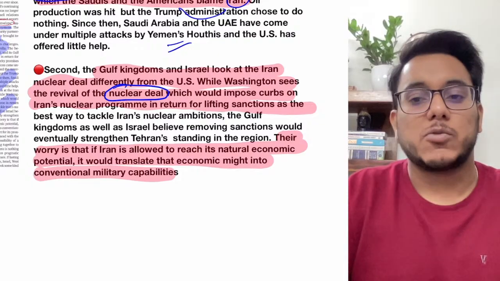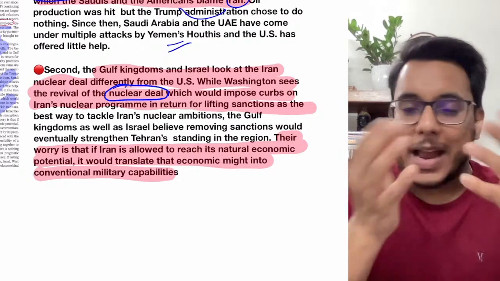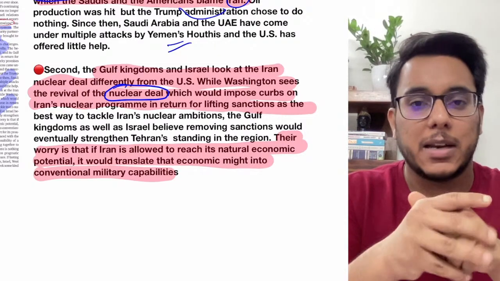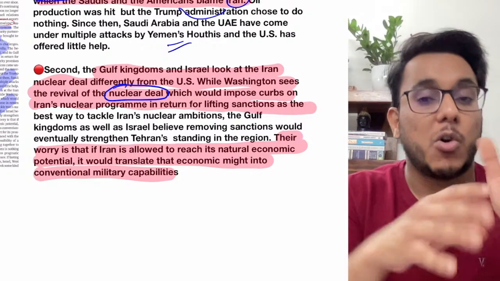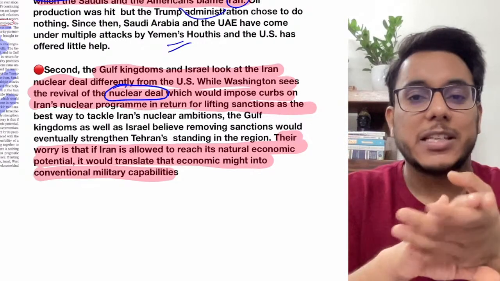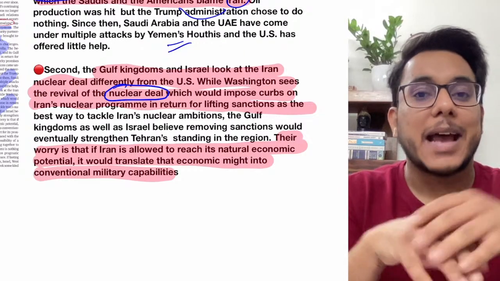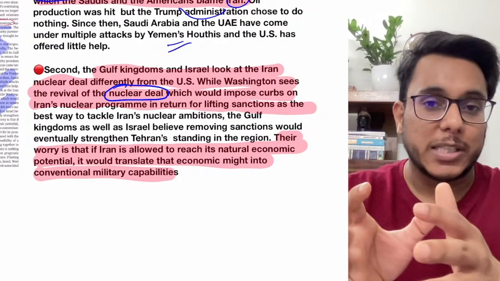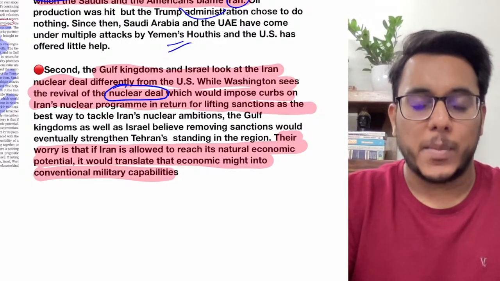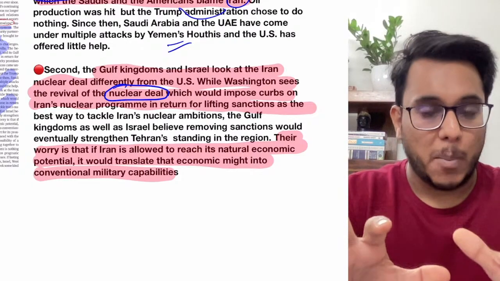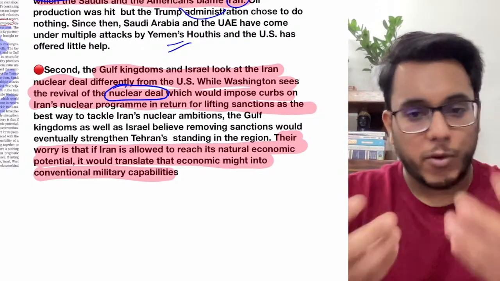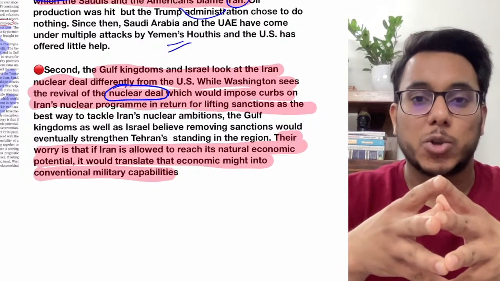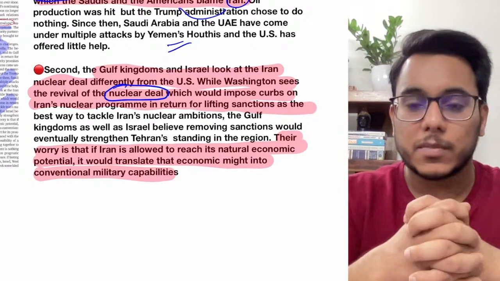Iran nuclear deal. Now see, the Iran nuclear deal, I have told you multiple times. I think yesterday or the day before yesterday also, there was an article on the Joint Comprehensive Plan of Action, or the Iran nuclear deal. We have seen that in the past Iran had enriched uranium, and it was accused that Iran will use this enriched uranium in developing a nuclear bomb. So Iran's nuclear development was to be stalled. For that, the Joint Comprehensive Plan of Action was signed in 2015, but now it has been demolished.